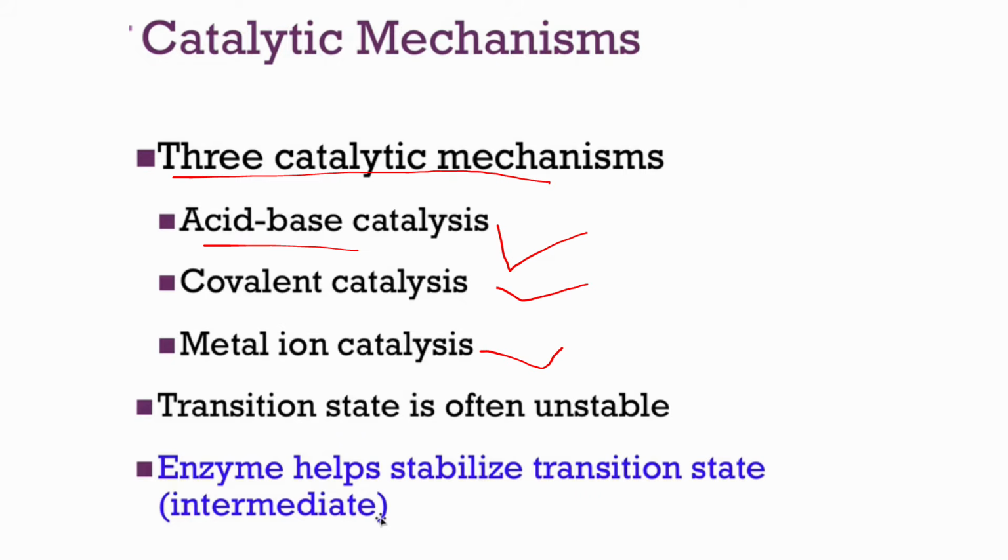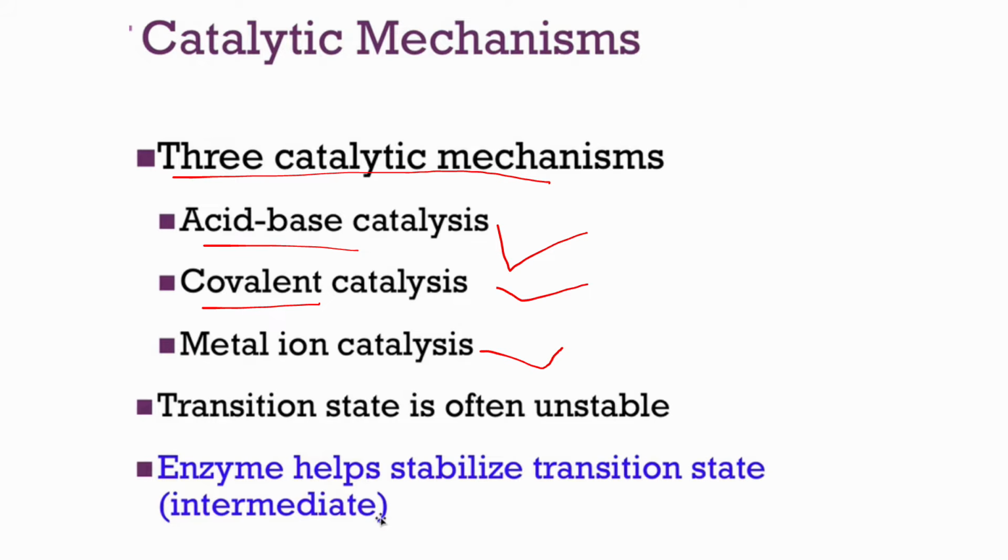For example, ribonuclease A, or we can call it shortly RNase A. How does RNase A help in acid base catalysis? RNase A cleaves RNA by using a histidine residue, and this histidine residue can act as a proton donor and acceptor. Let's talk about covalent catalysis. Here the mechanism is also simple. Enzymes form a temporary covalent bond with the substrate.